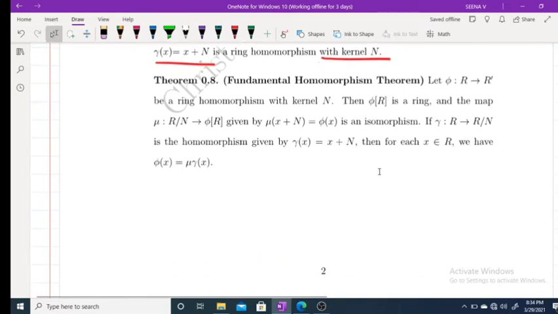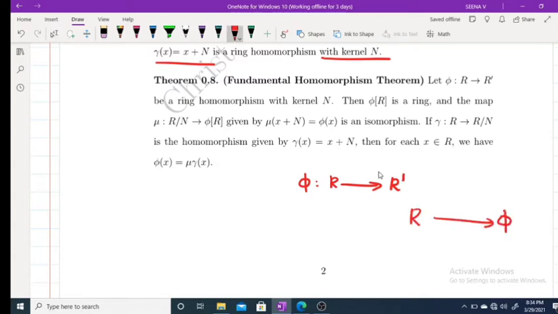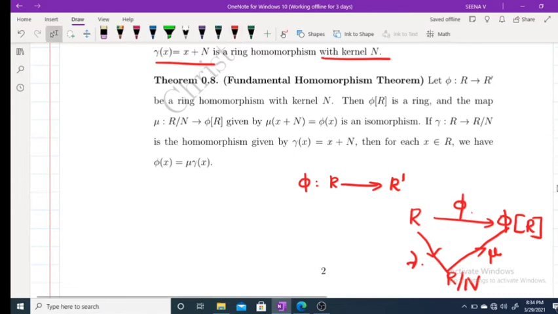We have this result. Phi is a map from R to R', and this is R, and this is phi of R. We have the gamma map from R to R/n, and the mu map from R/n to phi of R. If you consider the composition, clearly mu composed with gamma is equal to phi. This is the fundamental homomorphism theorem.